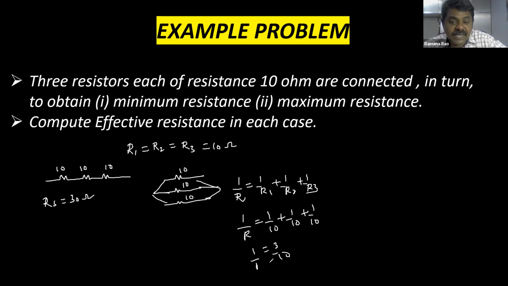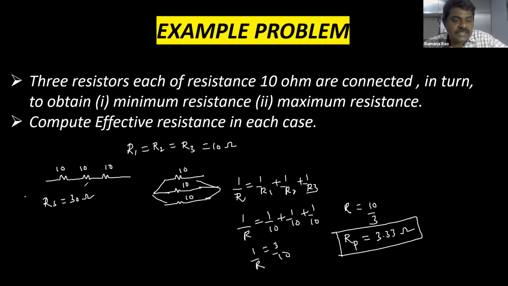So 1 by R is 3 by 10. Most of the students will make the mistake here. R is not 3 by 10. 1 by R is 3 by 10. So 1 by R is 3 by 10 means what? What is R? R is equal to 10 by 3. So R in parallel combination is 3.33 ohm.